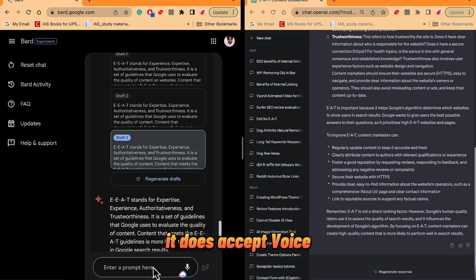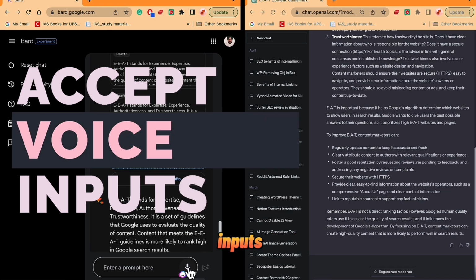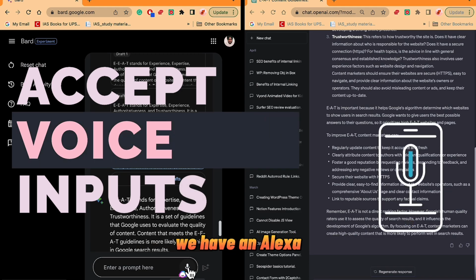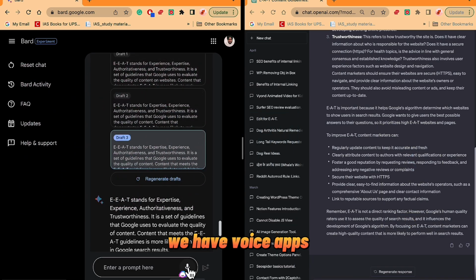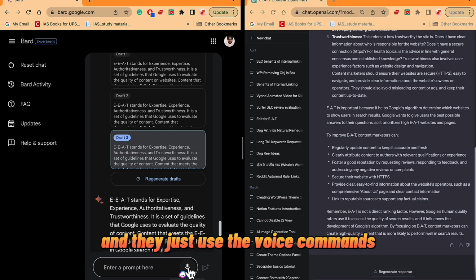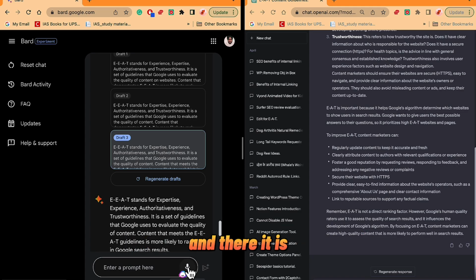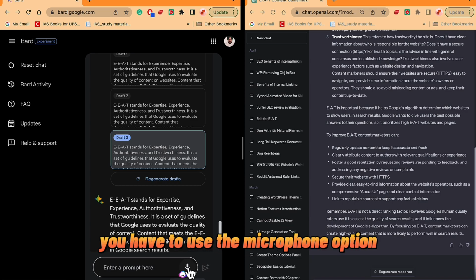And the third is it does accept voice inputs. Now we are living in a world where we have Alexa, we have voice inputs, we have voice apps like Clubhouse, and they're booming in the market. Obviously many people don't want to type manually, and they just use voice commands. You have to use the microphone option.